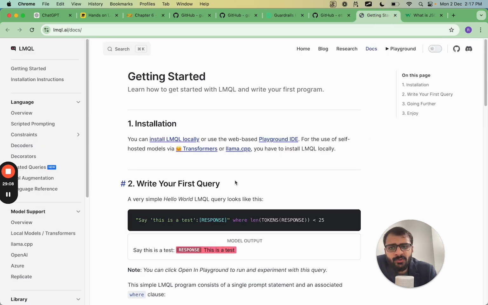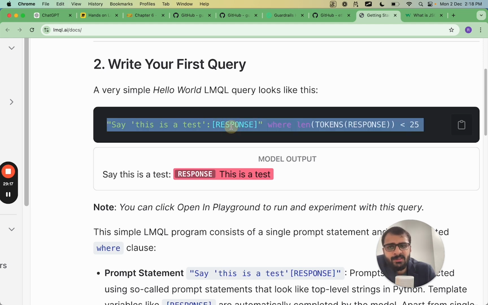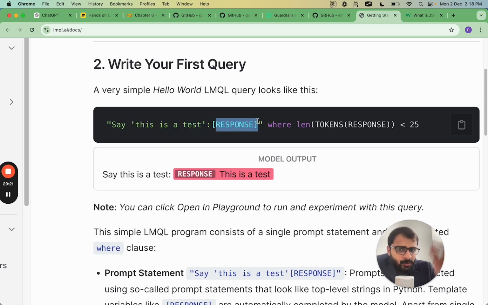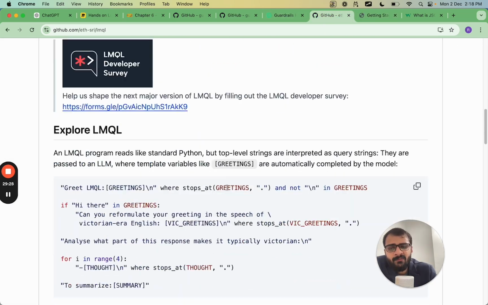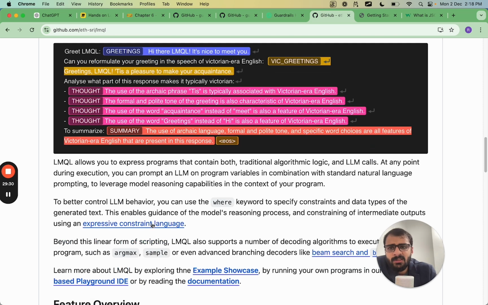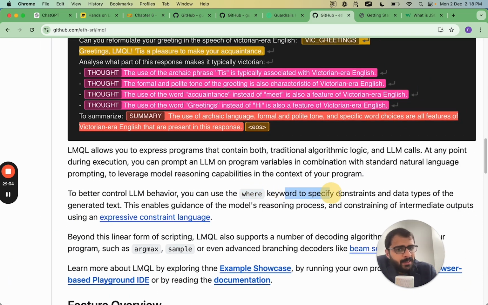So basically, just how you write normal code, you can write code to interact with large language models. So you can think of LMQL as a programming language itself. So here you can say this is a test, and then here is the response. So this will be the response from the large language model. Now, if you are using this programming language, within the programming language itself, there are some things such as the where keyword, which you can use to specify the constraints which you want, and if you want the output to be of a particular format, etc.